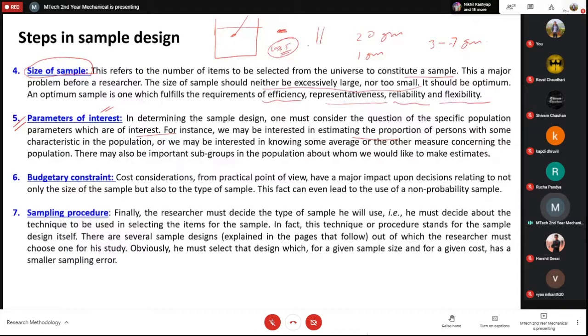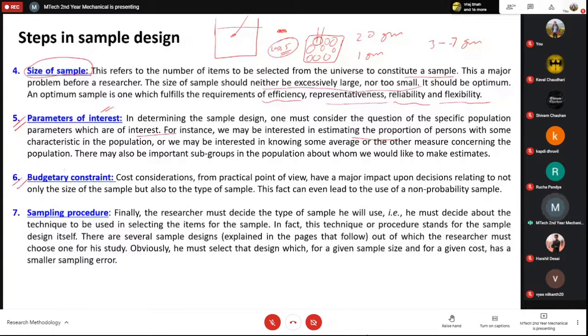For example, if I want to do the microscopic analysis, then I may be interested in the structure of this sample. If it is an emulsion, then I may be interested in the droplet size and their distribution. So you should have some idea that what you want to study actually. So that is also a very important thing in the sampling design.